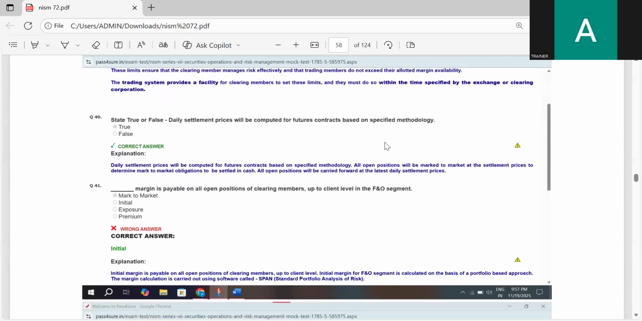State true or false. Daily settlement price will be computed for future contracts based on a specific methodology. True or false? True. Daily settlement price will be computed on future contracts based on a specific methodology. All open positions will be marked to market at the settlement price to determine mark to market obligations to be settled in cash. All open positions will be carried forward at the latest daily settlement price.